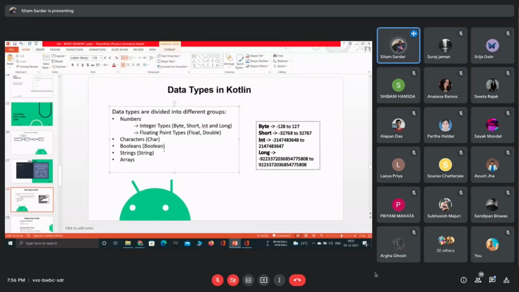For the string purpose, you can store a sequence of characters. A sequence of characters means for char you are storing only one letter, right? Then in string you can store a word. Like for my name, I want to store the whole sequence of characters. See carefully, there are 5 characters: SITAM, and I want to store the overall thing in a particular variable.